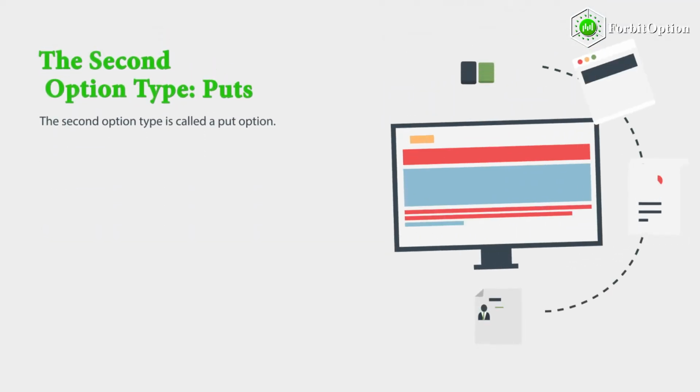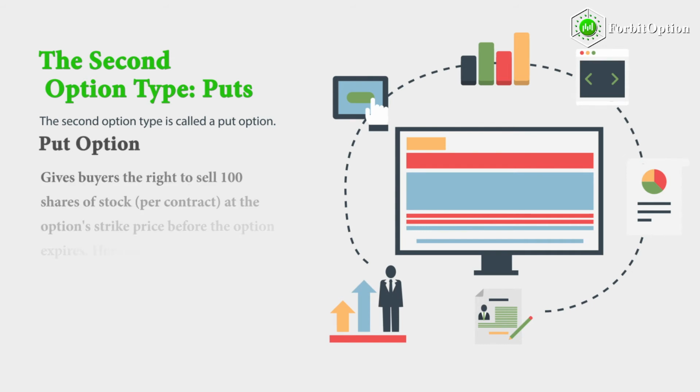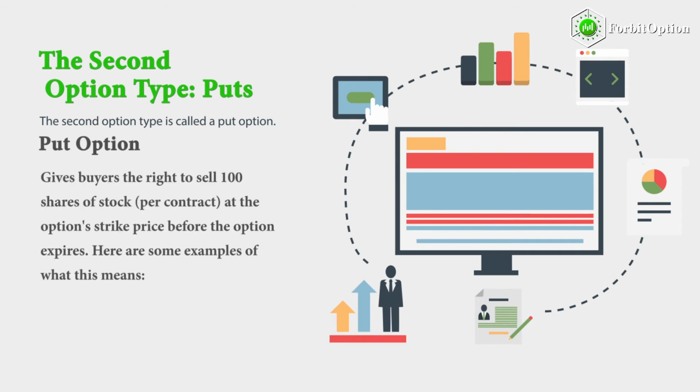The second option type, puts. The second option type is called a put option. A put option gives buyers the right to sell 100 shares of stock per contract at the option strike price before the option expires. Here are some examples of what this means.